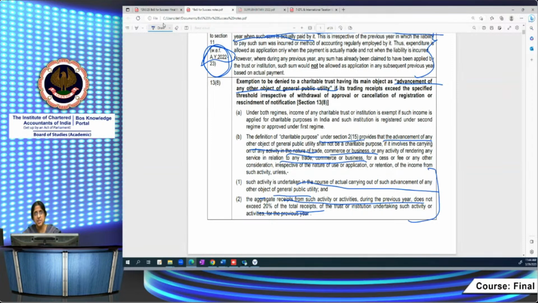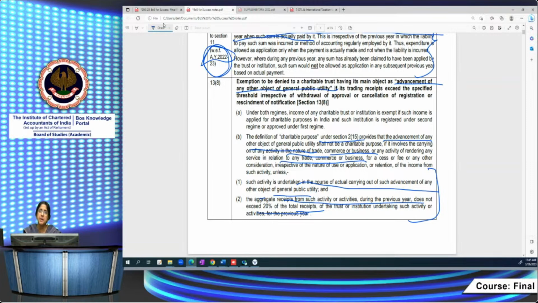So this condition applies only if the object of the trust is the advancement of an object of general public utility. Only in such a case, if you carry on any trade, commerce, or business, it has to be related to the object of advancement of general public utility, and the aggregate receipts from such activity should not exceed 20% of the total receipts of the trust or institution.